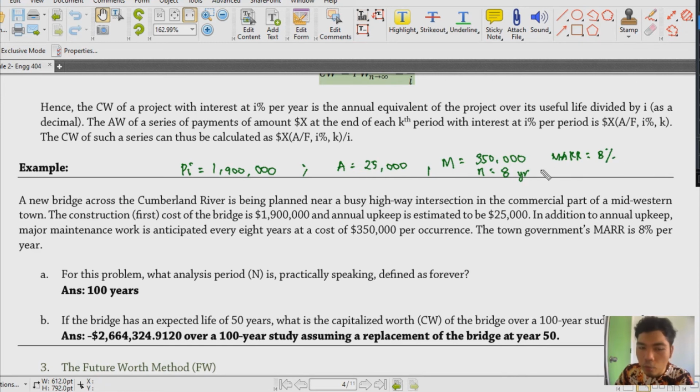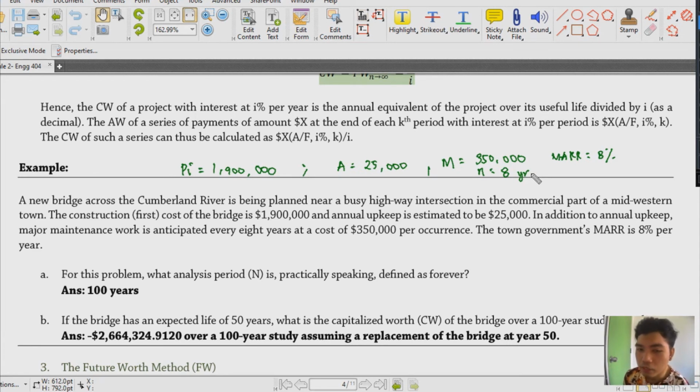And for this problem, the analysis period N is practically speaking defined as forever. Now, ito wala talaga tayong specific na we couldn't actually give yung specific answer kapag sinabi natin na yung N mo would be defined as forever. Kasi diba, yung forever, alam naman natin na hindi natin siya kayang i-quantify literally, no? And that's why in this problem, sinabi dito na 100 years. Oh, by the way, this was obtained from, kay Sullivan ata, di ko sure.